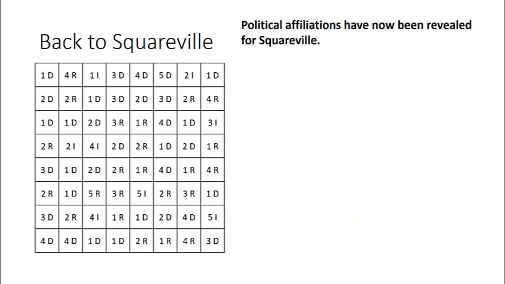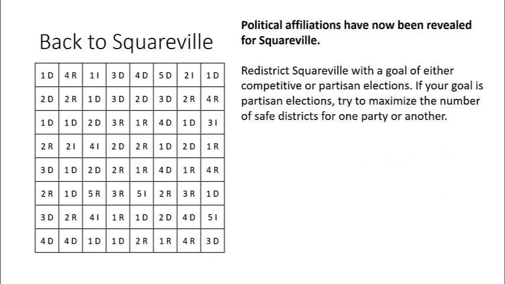Well, now political affiliations have been revealed for Squareville. So the idea is to redistrict Squareville with the goal of either competitive or partisan elections. If your goal is partisan elections, you want to try to maximize the number of safe districts for one party or another.